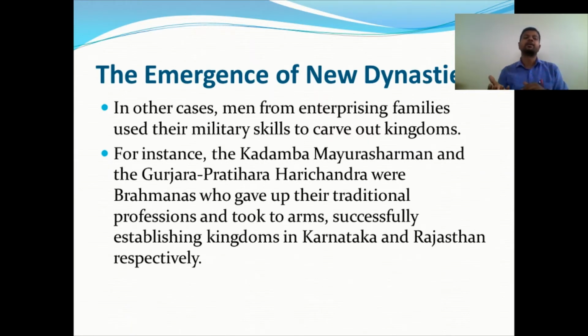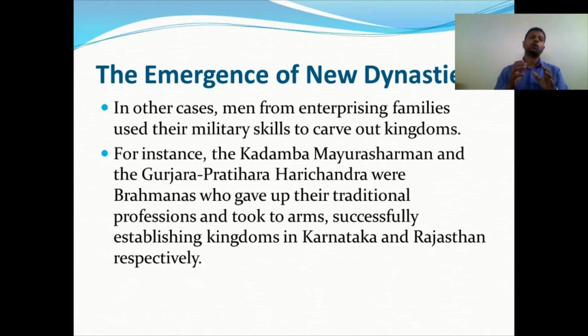The second one is the Kadamba Mayura Varma, or Mayura Sharma. We know that he was basically a Brahmin. Because of some hurt, he became arrogant, and he learned all the skills a king should know. He gathered information and took the kingdom. That is very important. When he became king, he changed his name to Mayura Varma.